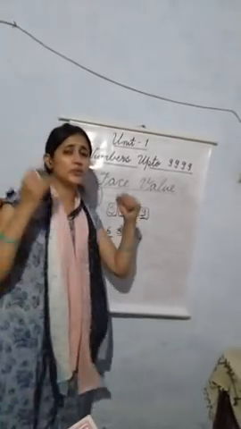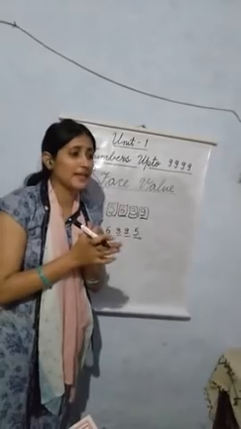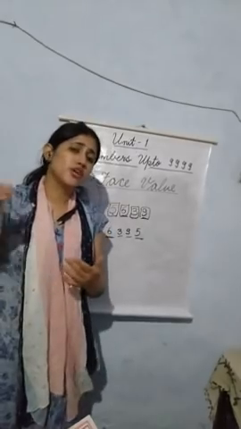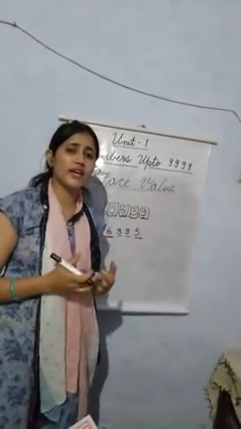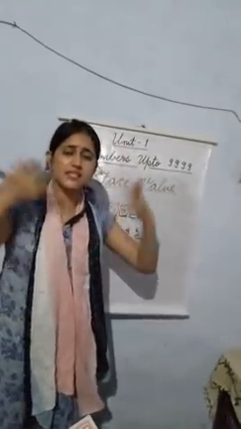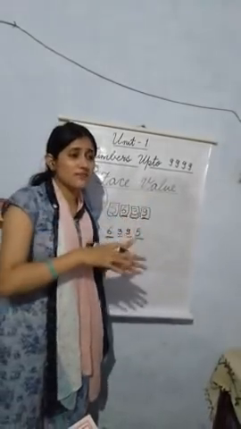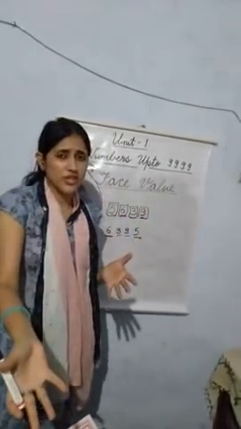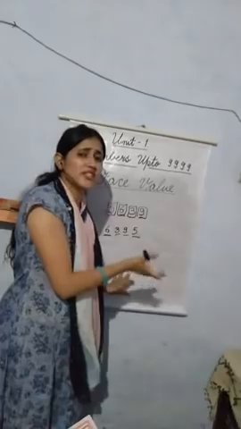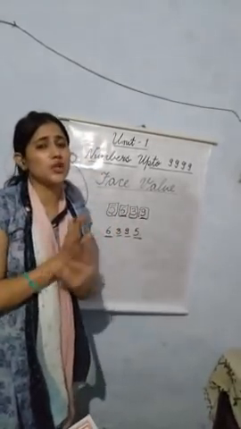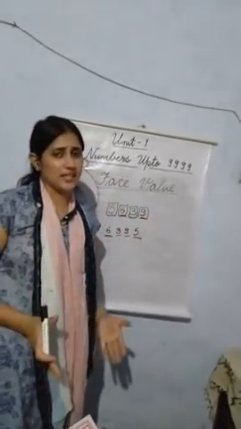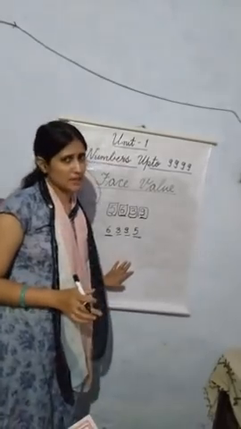Here also the face value of 6 is going to be 6 only. Okay, and you can take yourself also as an example. When you are at your home, your place is your home. When you are at school, your place is school. When you are in the market, your place is the market. But wherever you go, your face is the same. In the same way, your place can change, but your face cannot change. Like that only, the places of these digits can change, but their face value will not change. Their face value will remain the same, that is the digit itself. Okay, I think the concept is clear.